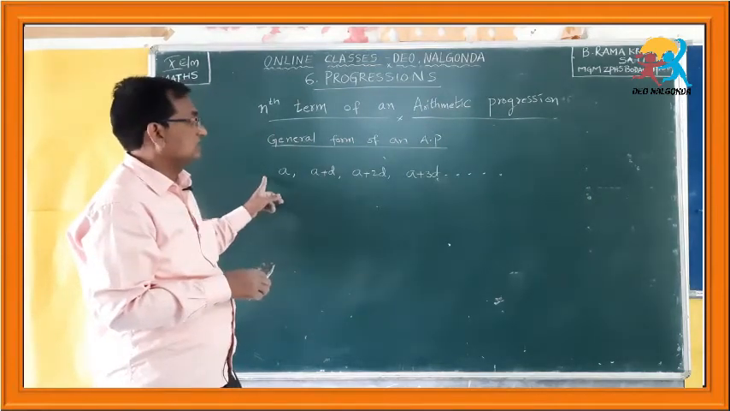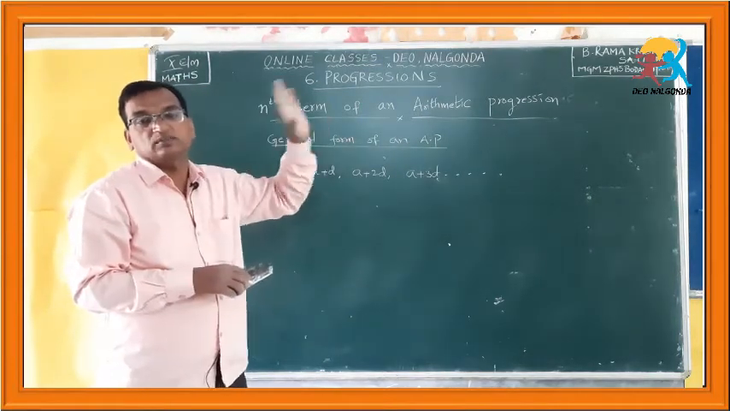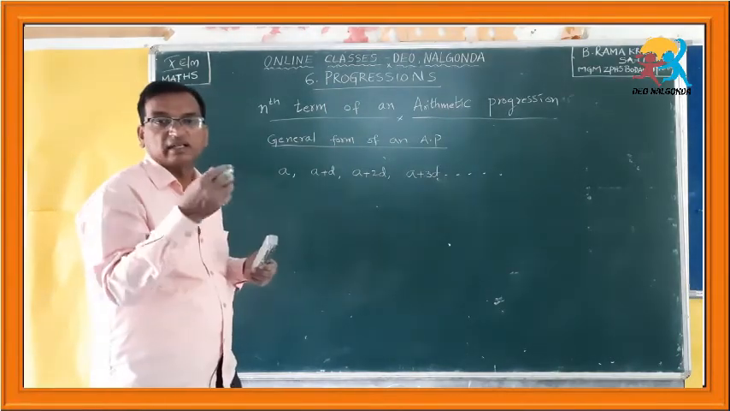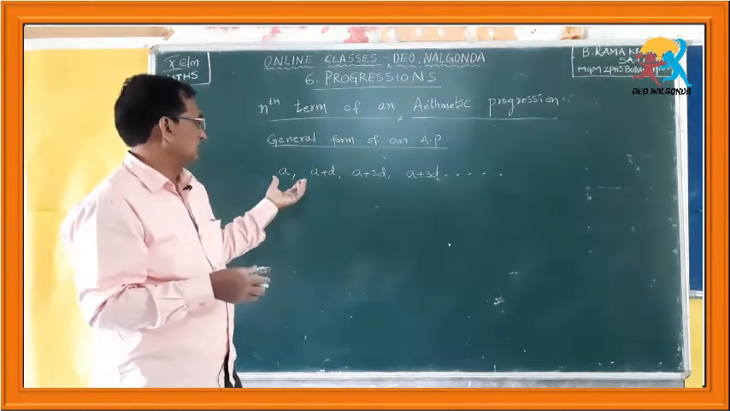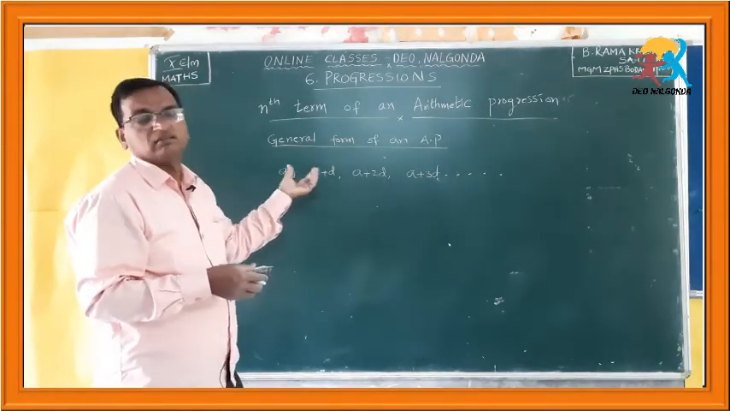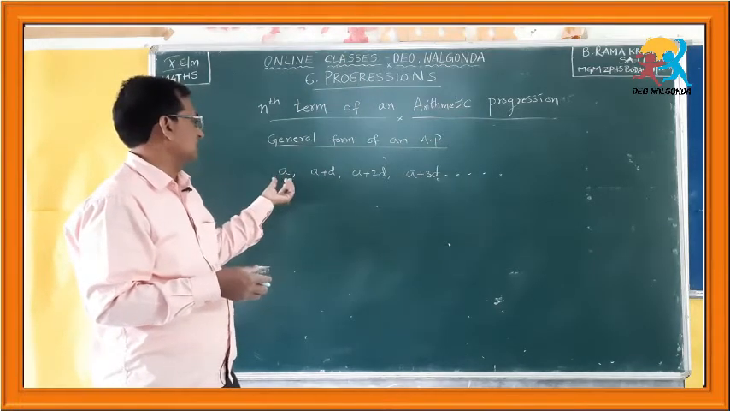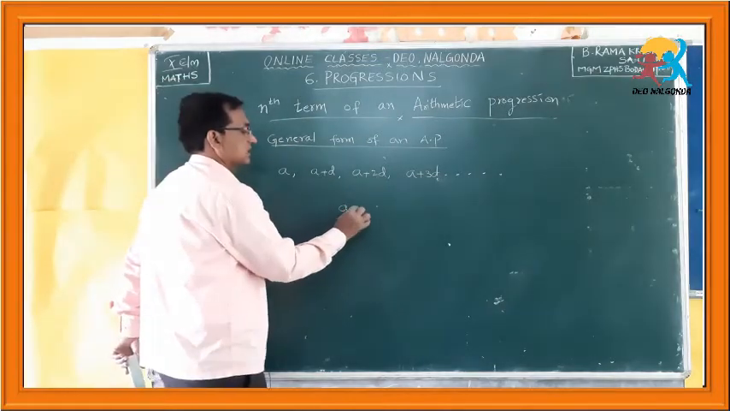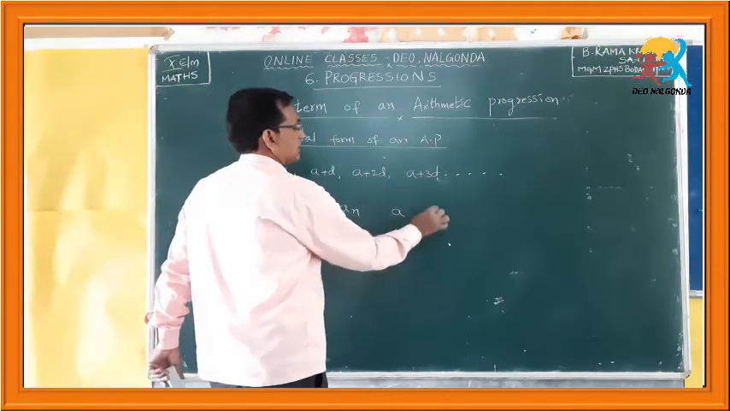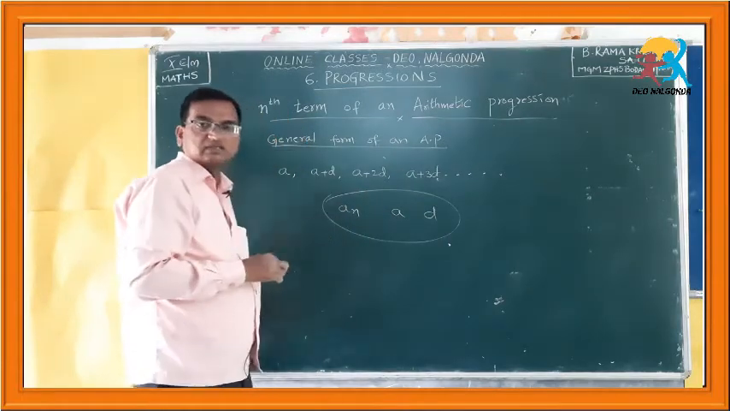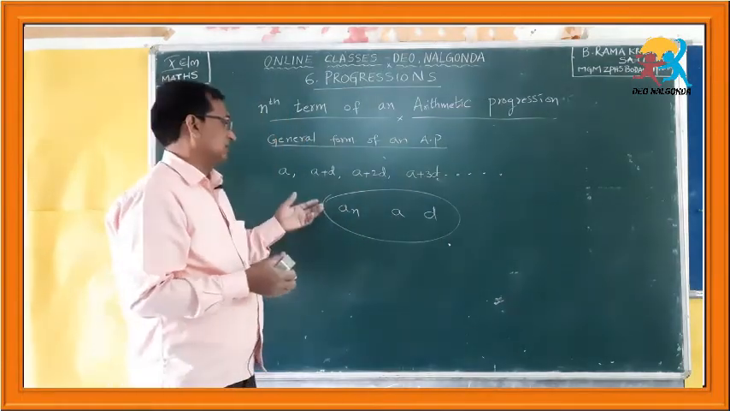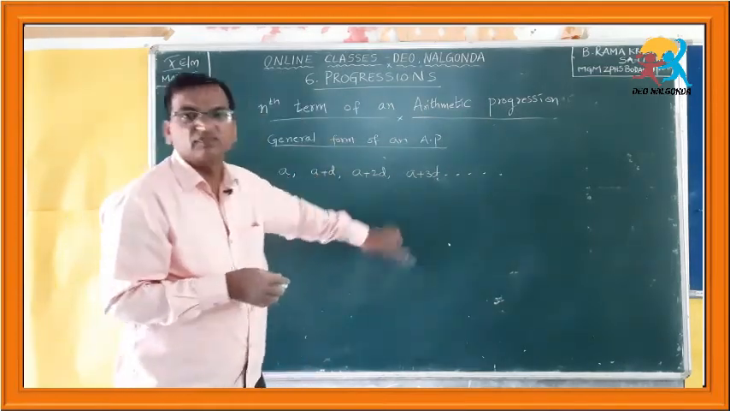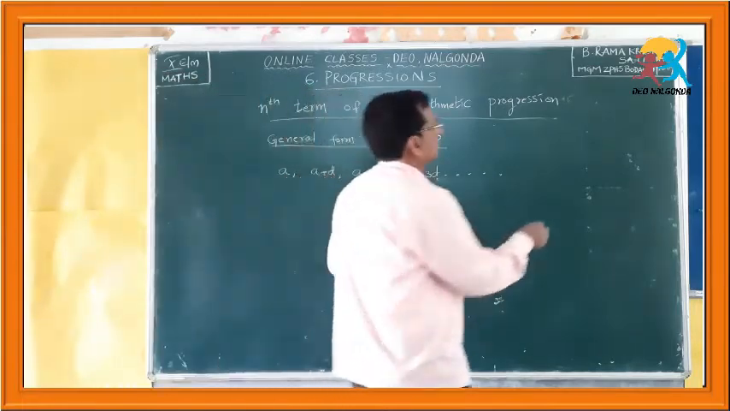So, our task is to find the nth term of an arithmetic progression. Let us understand the relationship between the nth term, the other terms, and the other things in this arithmetic progression, a and d. The relationship between a_n, the nth term, a and d. What is the relationship between these three? Let us understand graphically.